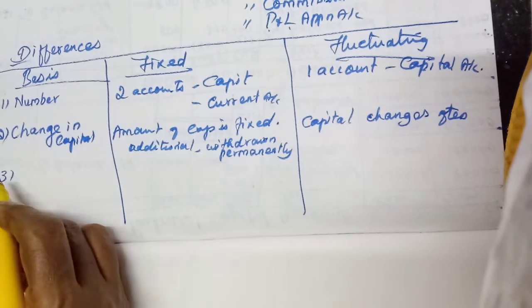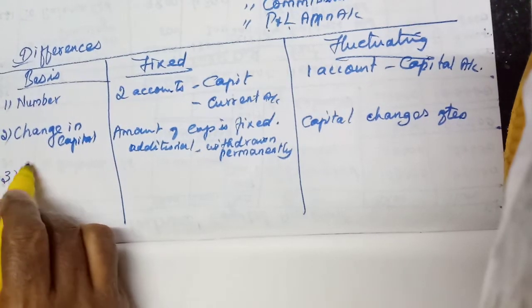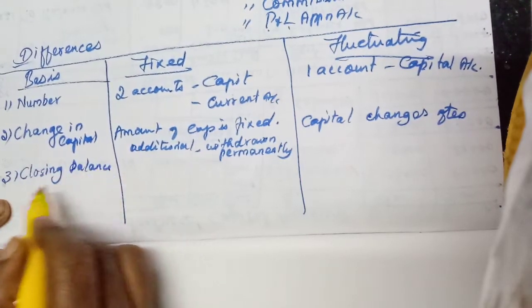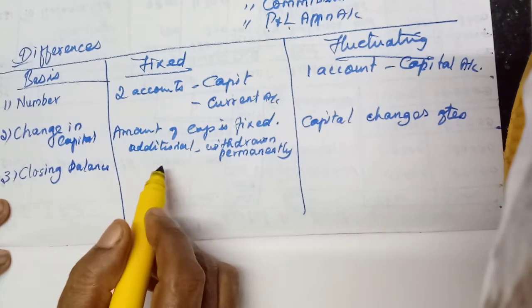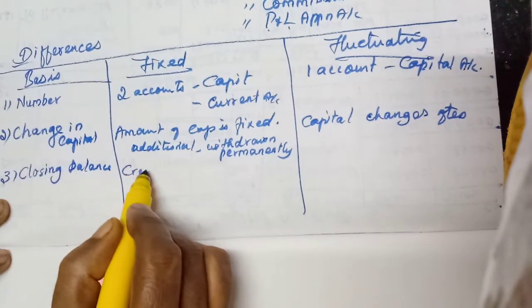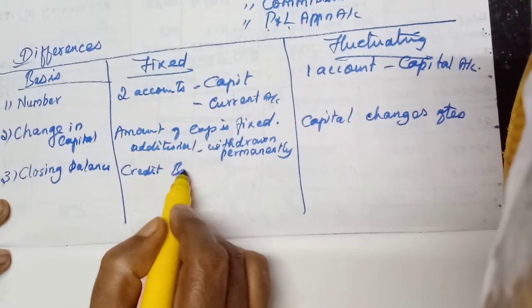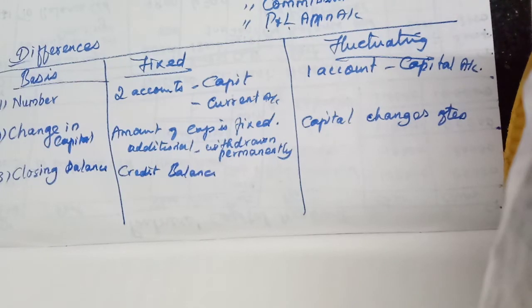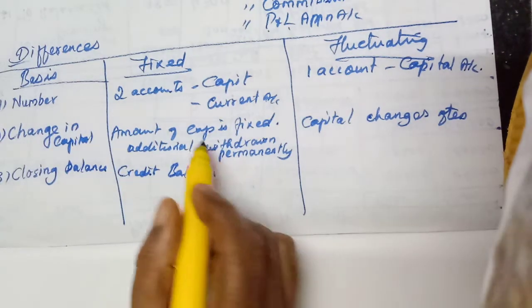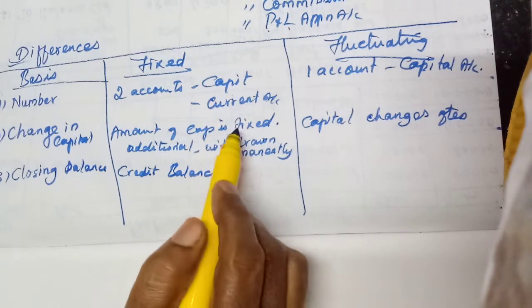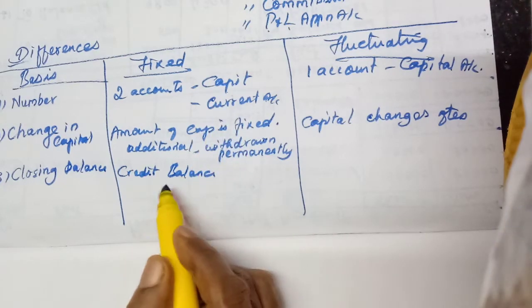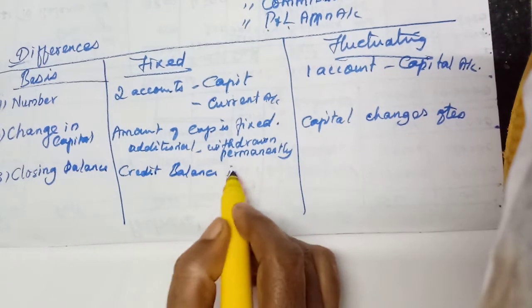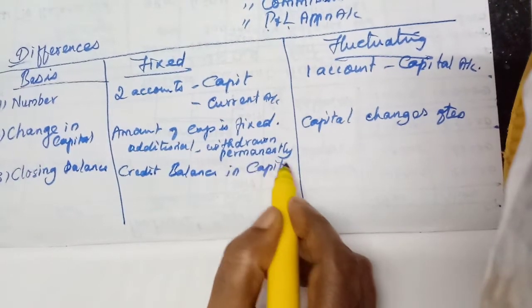Okay. The third point, closing balance. What type of closing balance will we have? Here, it will always show a credit balance, isn't it? Always we cannot say, because sometimes if he has withdrawn more than what is available, then he may have a debit balance. Here we have two accounts.